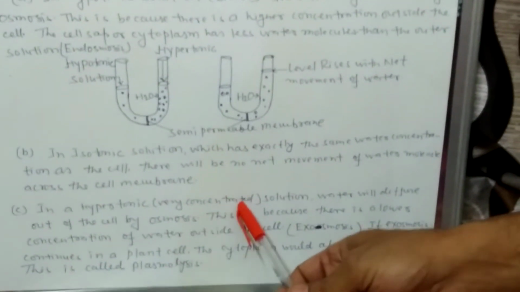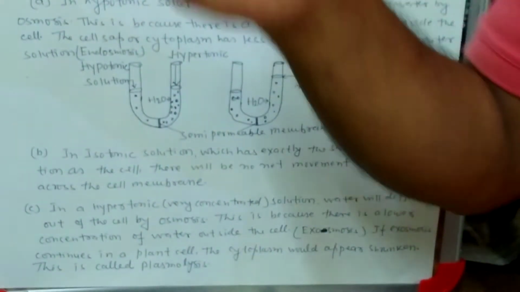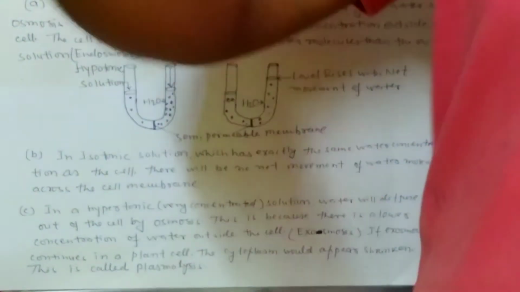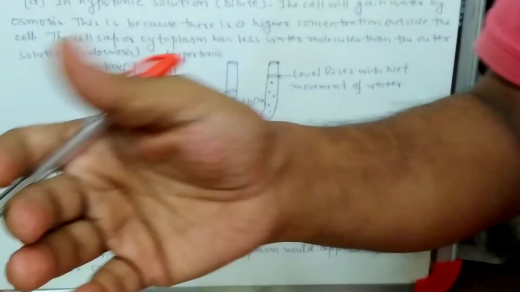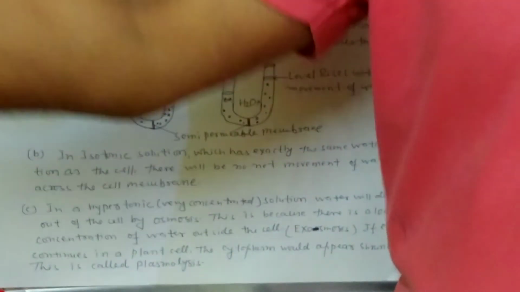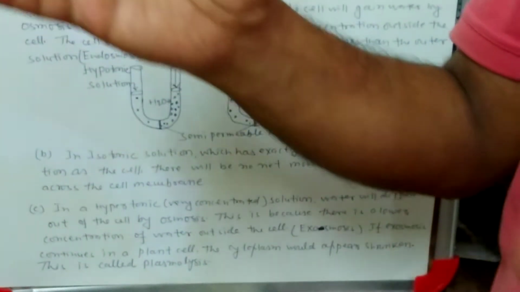Now come to the hypertonic solution, a very concentrated solution, where the amount of solute is very high. So if you put any cell into the hypertonic solution, what will happen? The water molecules will move from the cell to outside into the hypertonic solution. And here what will happen? The cell will shrink because the cell will lose water. The water will move from the cell to outside into the hypertonic solution. And in this way, the cell will shrink. That process is known as plasmolysis.